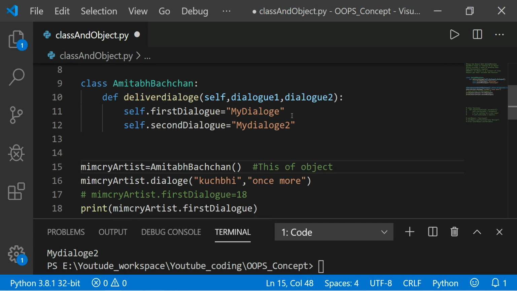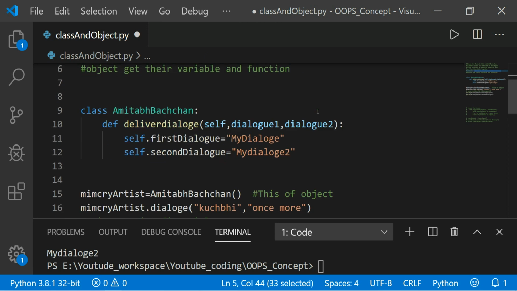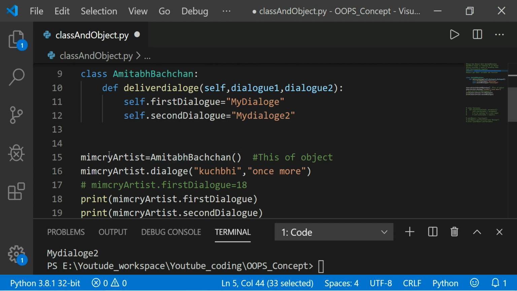So when you work on a project, here I write mimicry artist, and this is an instance of this class. Here I am writing: an object is an instance of a class. In the mimicry artist, all the data will be stored.